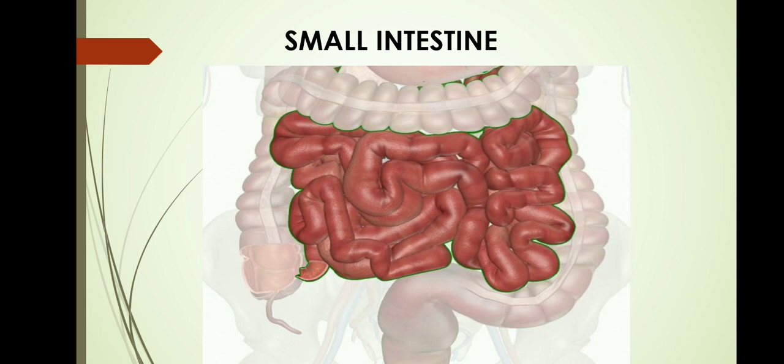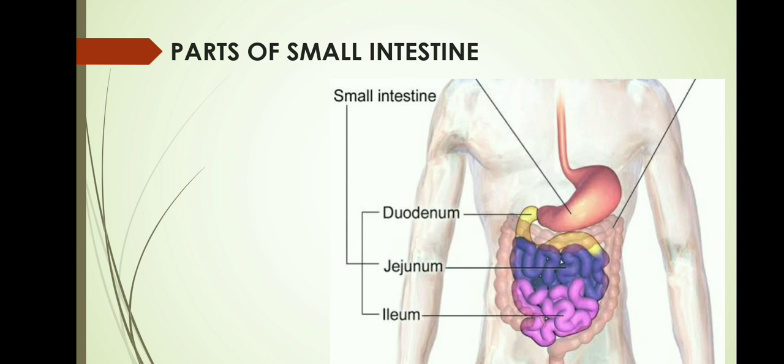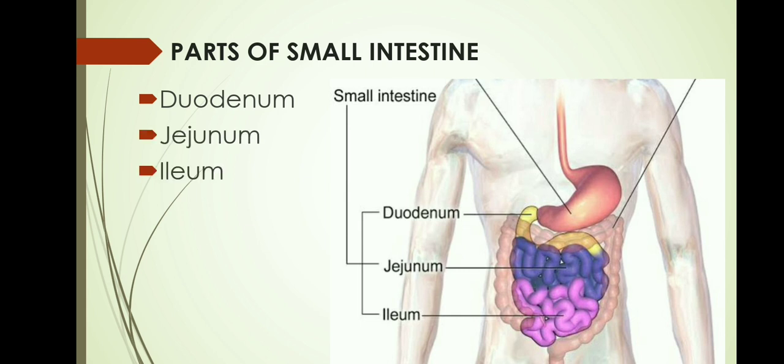Now, let's see the regions of the small intestine. The small intestine is highly coiled and it is about 6 meters in length, and it is divided into three major regions: duodenum, jejunum and the ileum. The duodenum is the part of the small intestine where maximum digestion takes place. The jejunum is the part where maximum absorption takes place, and in the ileum all the essential vitamins like vitamin B12 get absorbed.